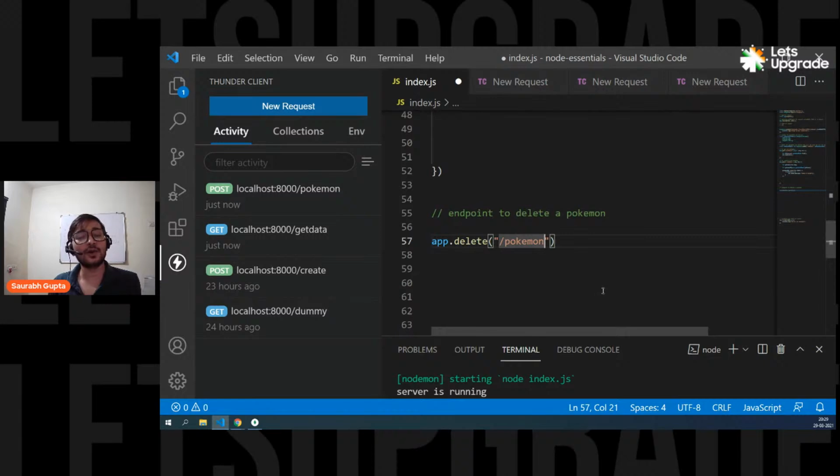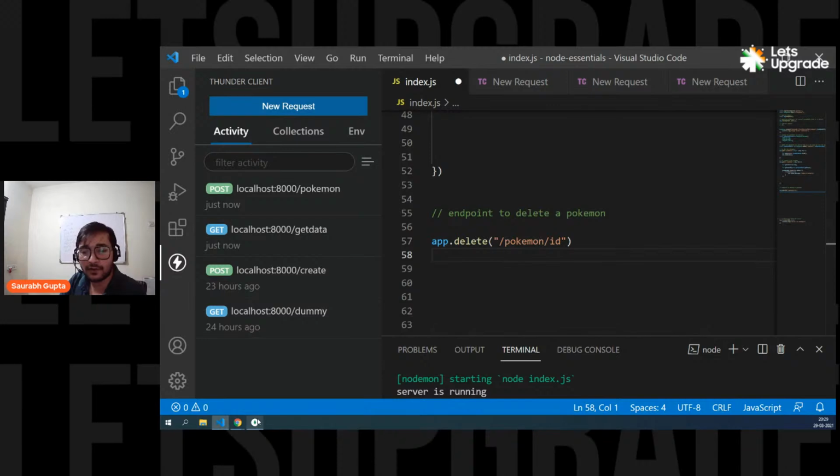But I also want an ID incoming. So what you have to do for that, you have to give slash and say ID. But again, it's a problem. It's not correct. Because if I create a URL like this, then to call this particular route, to call this particular endpoint, the user has to call slash Pokemon slash ID.